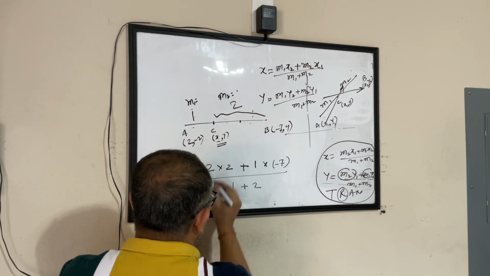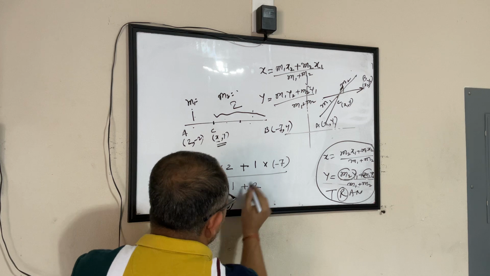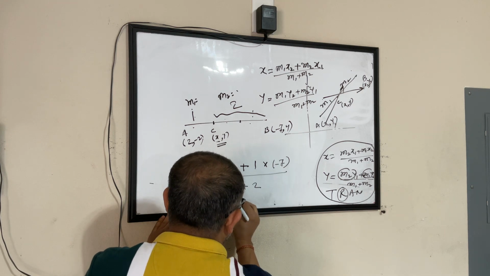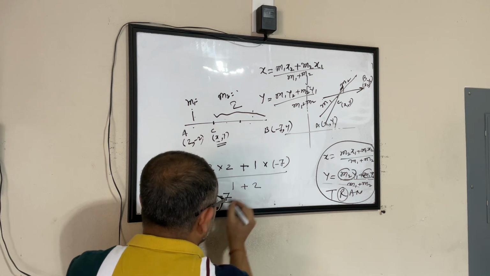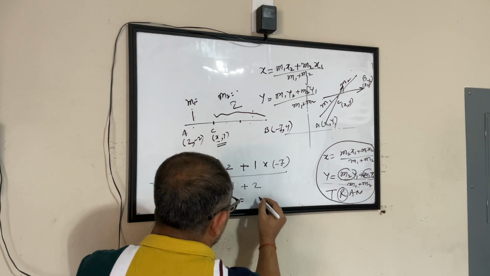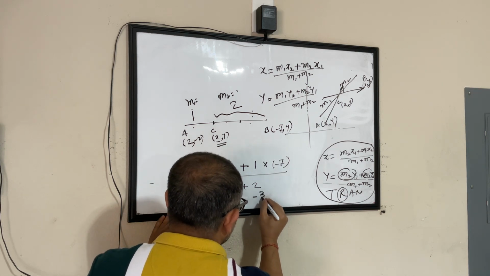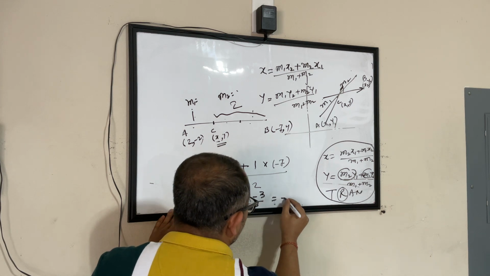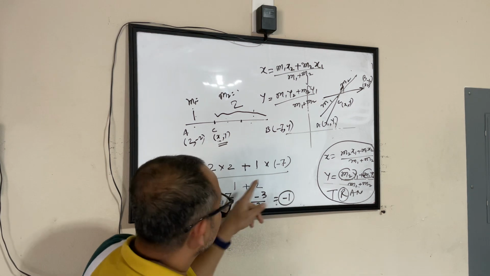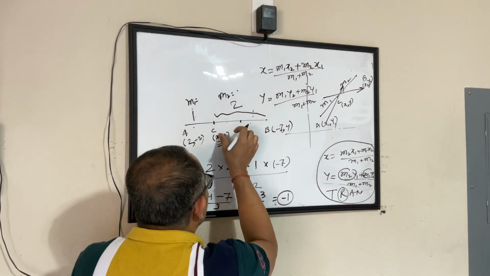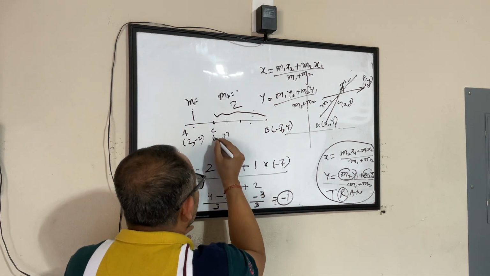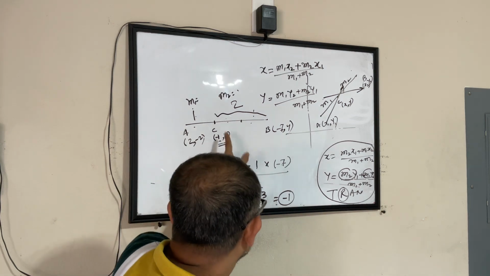What is my X coordinate? 2 into 2 is 4, plus 1 into minus 7 is minus 7, divided by 1 plus 2 is 3. So this becomes 4 minus 7 is minus 3, divided by 3, which is minus 1. We found the X coordinate for this point: minus 1. How about the Y coordinate?